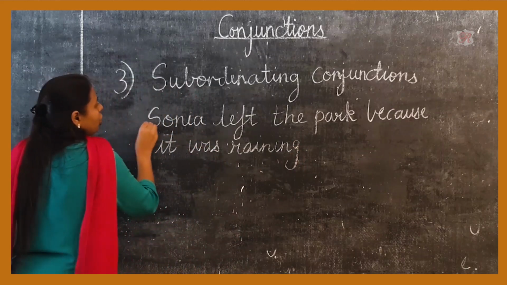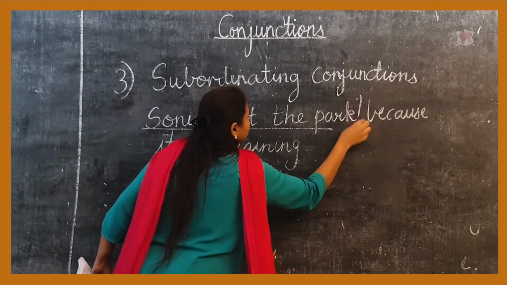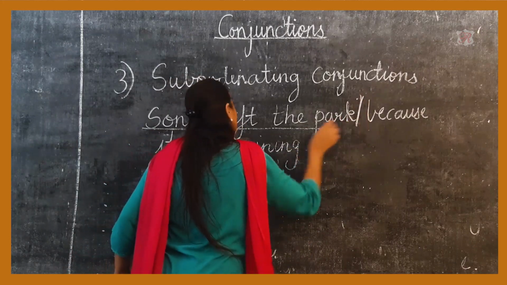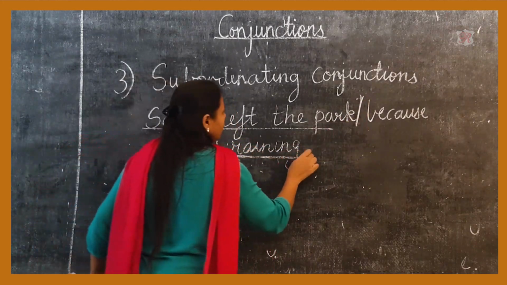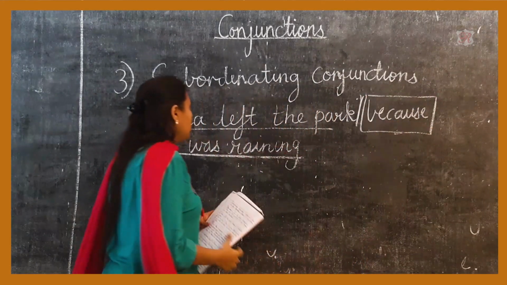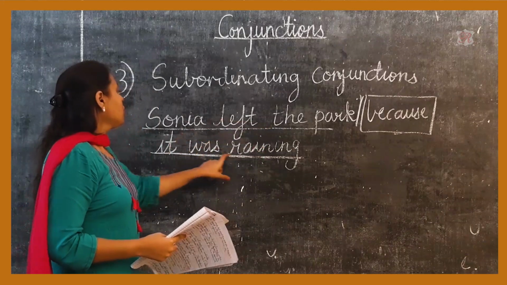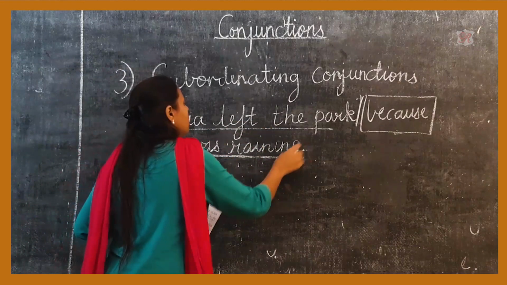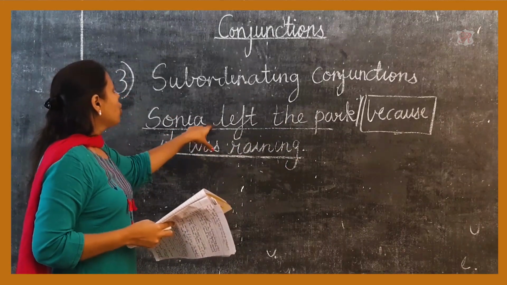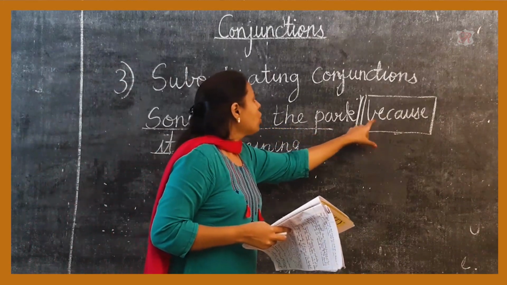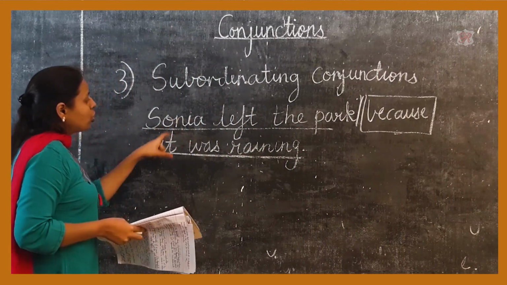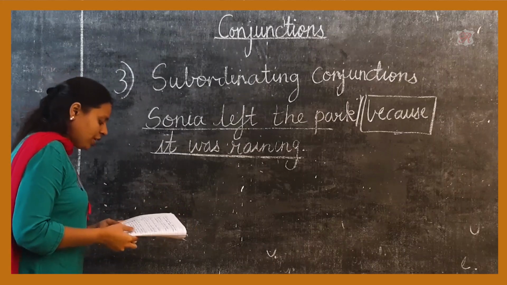Sonia left the park is one part of the sentence, and the other part is it was raining. Here the word because acts as a subordinating conjunction. Sonia left the park because it was raining. The word because joins these two clauses together.